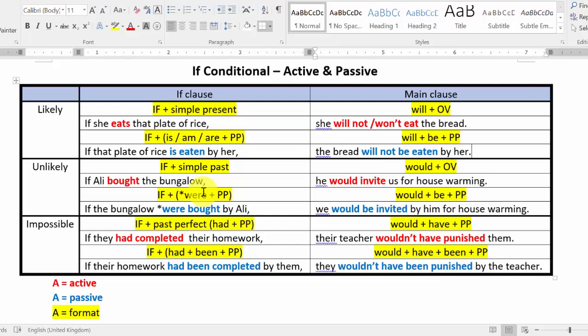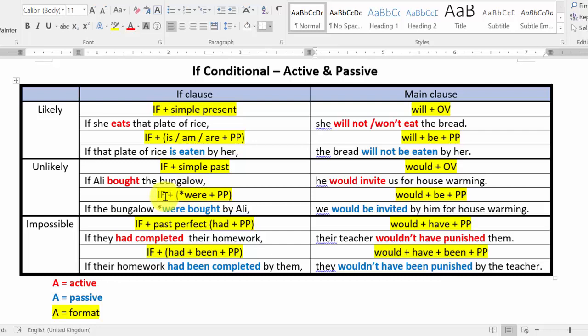There's no was in if conditional. So we cannot change our simple past tense to was, were plus PP. You can only use were. Was will never appear in if conditional. So it's always were plus PP. Our be should be changed to were only, no was.